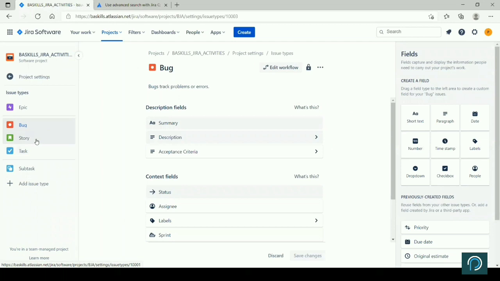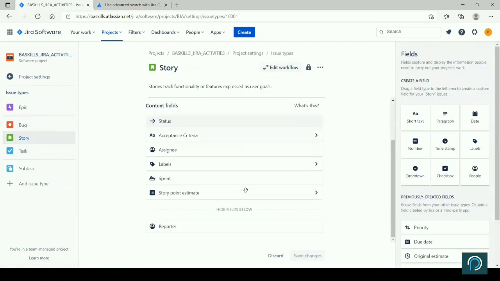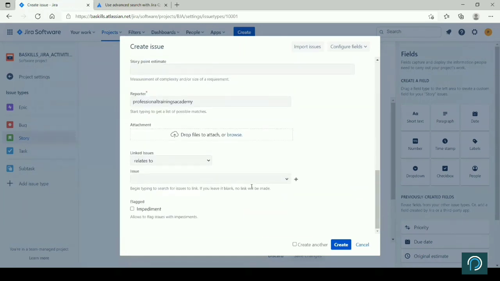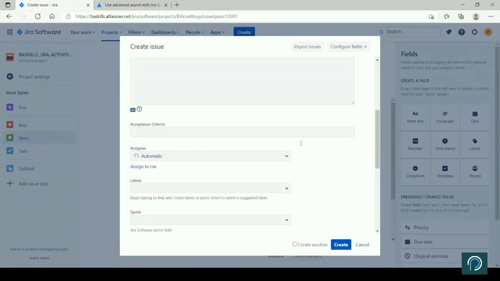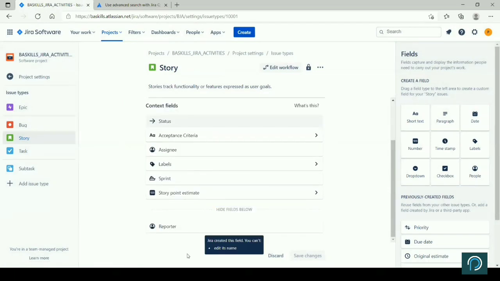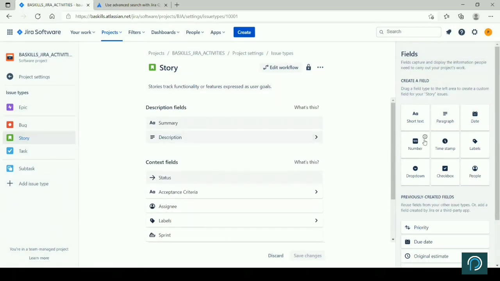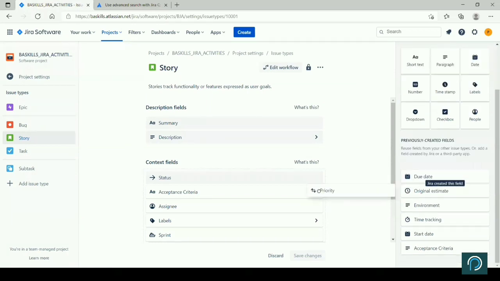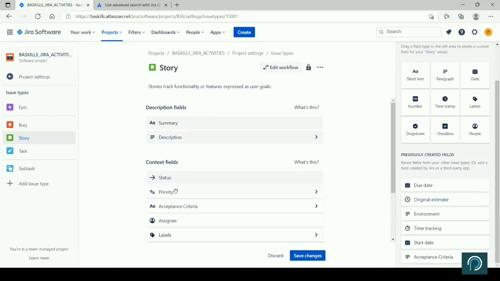Within issue type, I want to update the template of story. The attributes that you see on this template are governed by the attributes that you see here, right? Now you can either create on your own, or select from here. Now this will also appear.